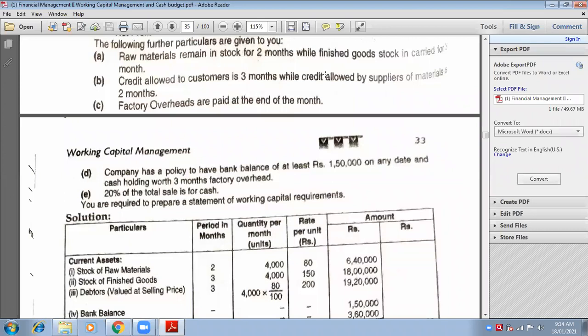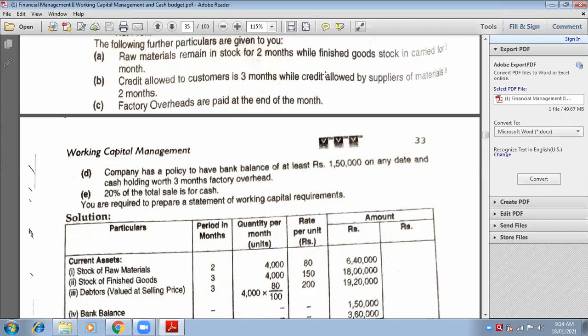Write down F. Before starting the solution, write down there is one more point that is to be added in the question. F. Are you guys writing? Yes, ma'am. Okay.